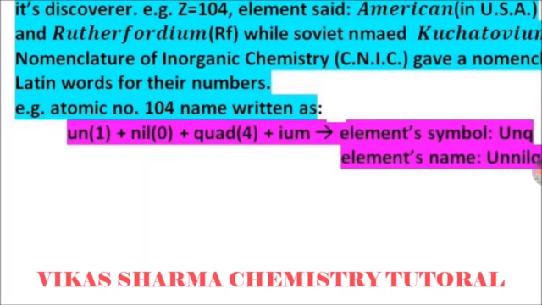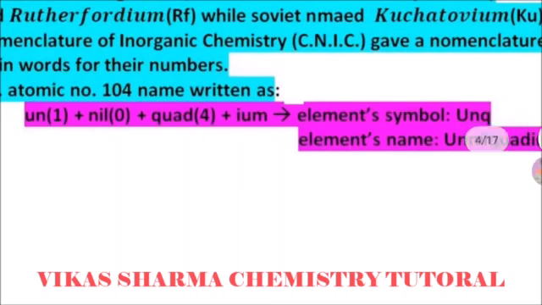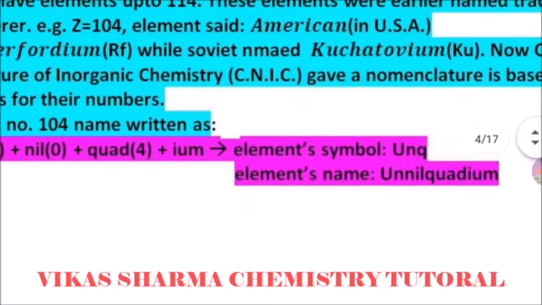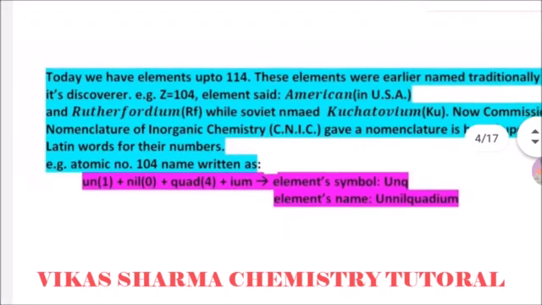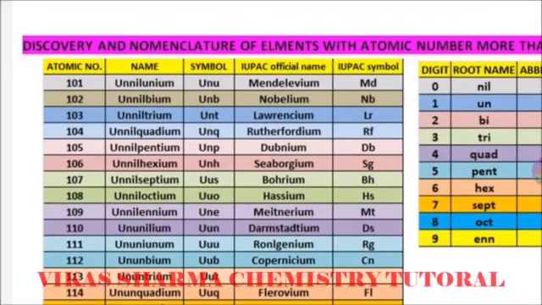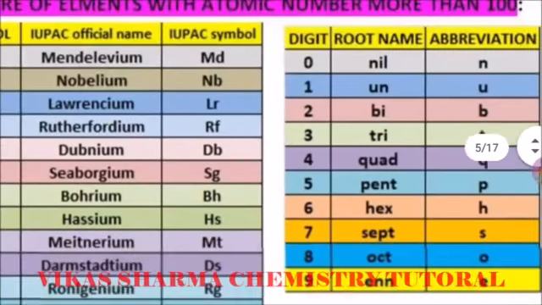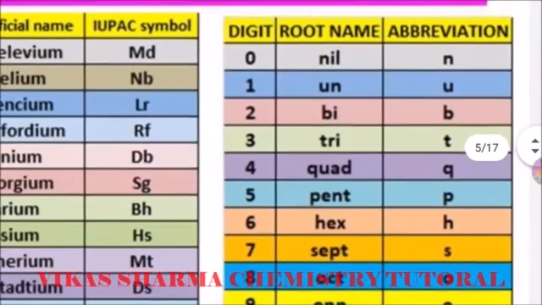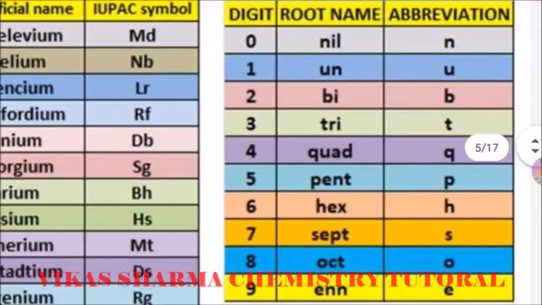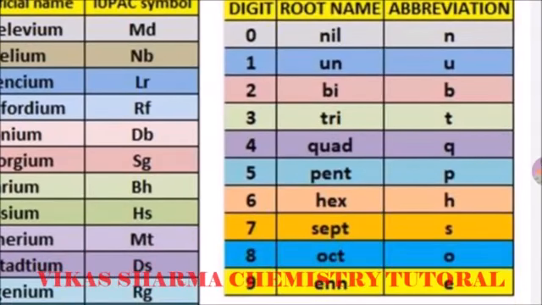For example, un stands for 1, nil for 0, and quad for 4, and after all the names the suffix is ium. So the symbol is u, n, q, and the name is unnilquadium. These CNIC regulations are followed by all elements with an atomic number greater than 100. These are the digits and root names: 0 is nil, abbreviation n. 1 is un, symbol u. 2 is bi, symbol b.